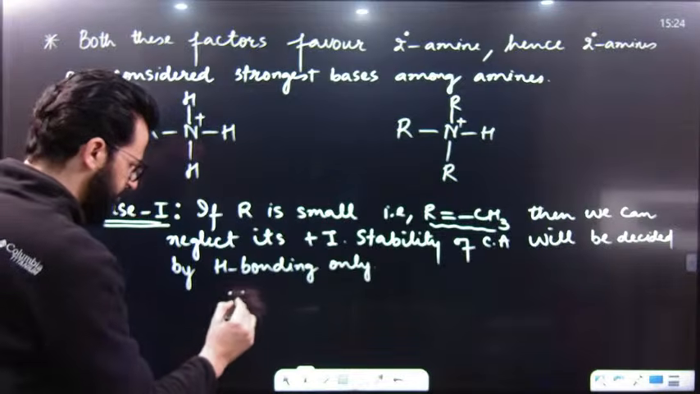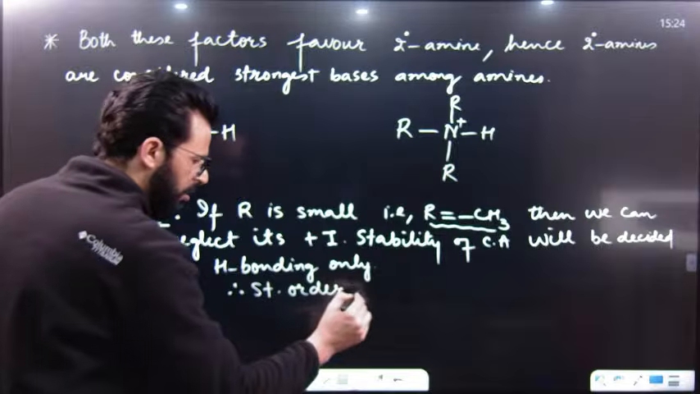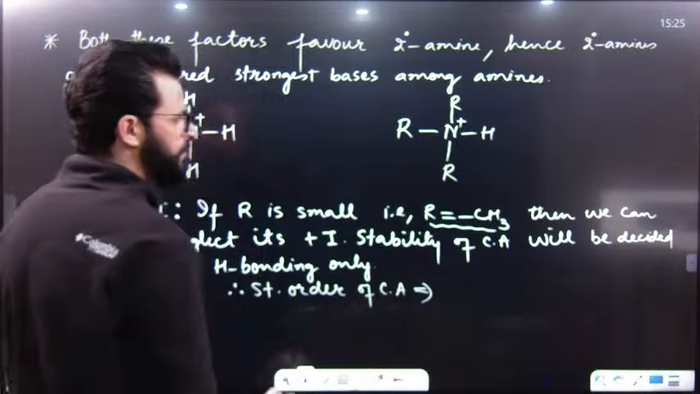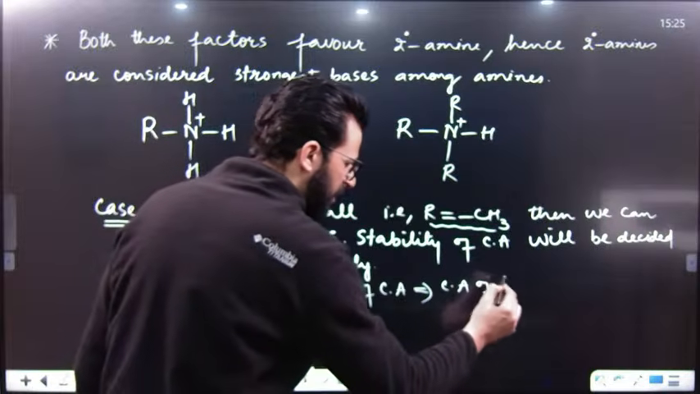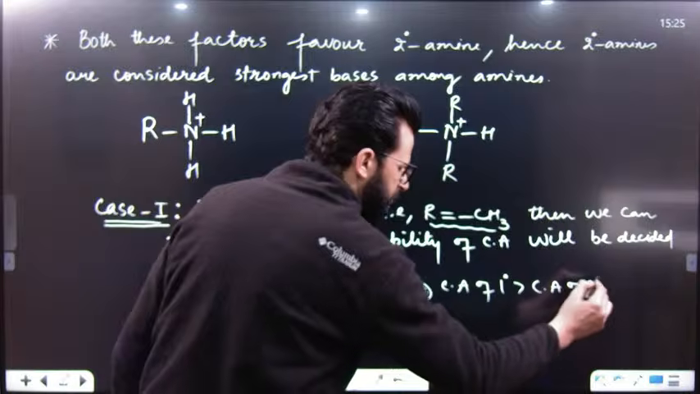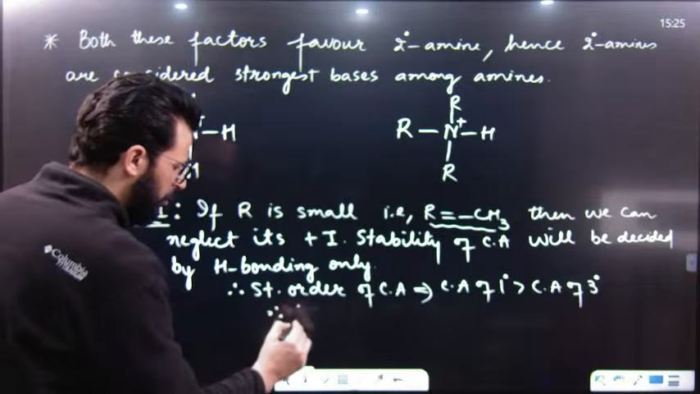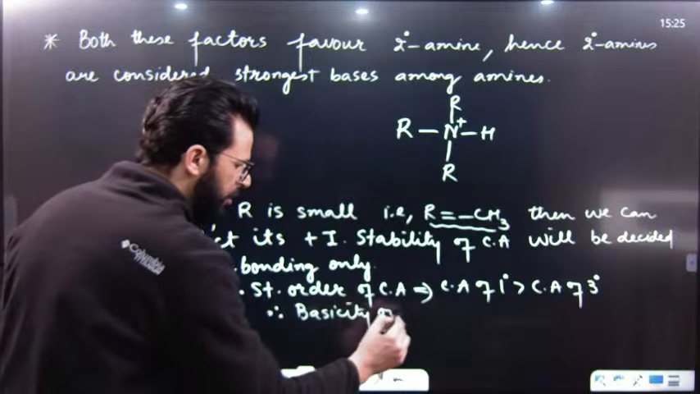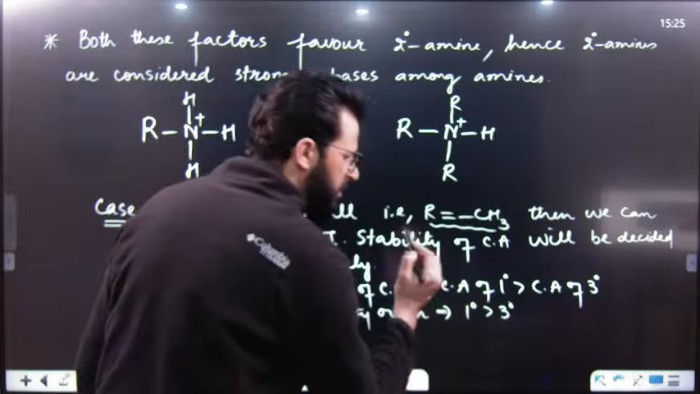So therefore, what will be the stability order? Stability order of conjugate acids: the conjugate acid of 1 degree amine will be more stable than the conjugate acid of 3 degree amine because of more hydrogen bonding. So therefore, among these two, the basicity order will simply be 1 degree amine greater than 3 degree amine.